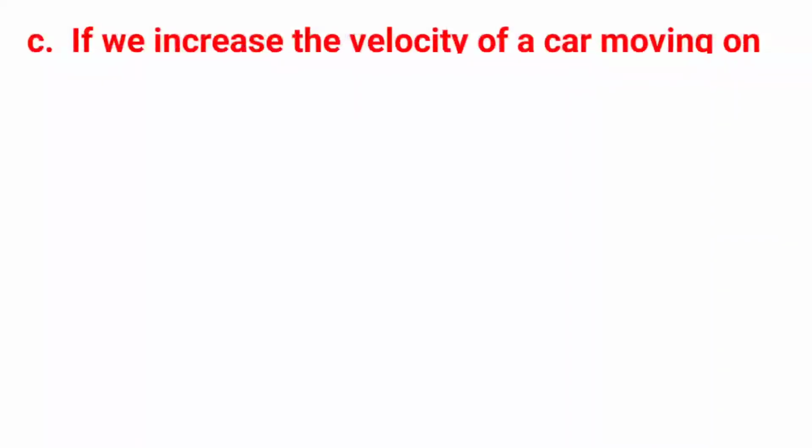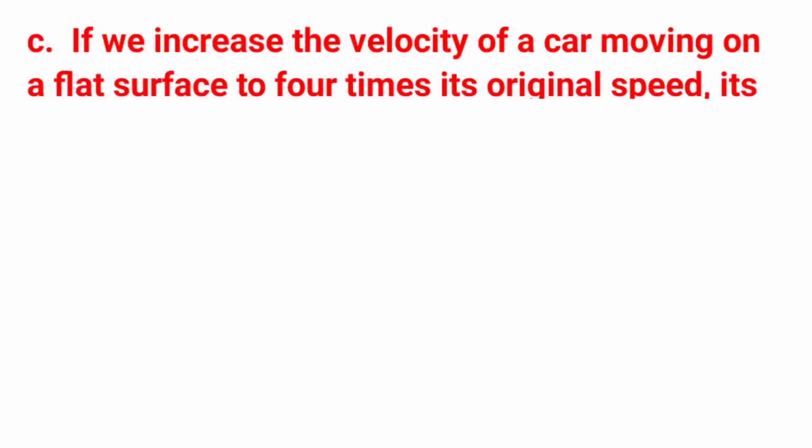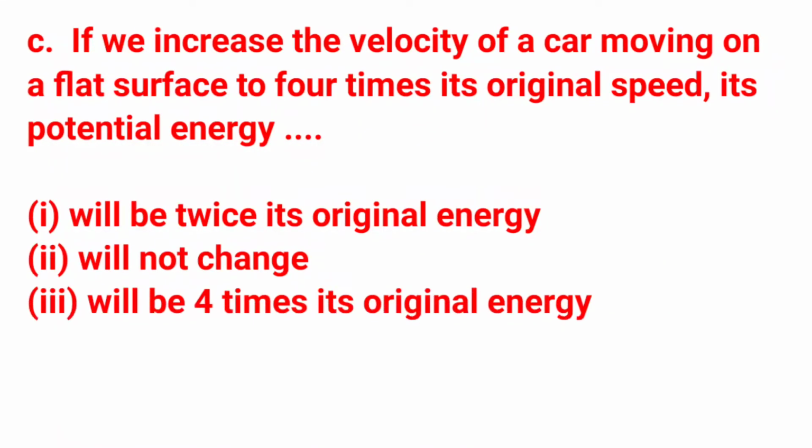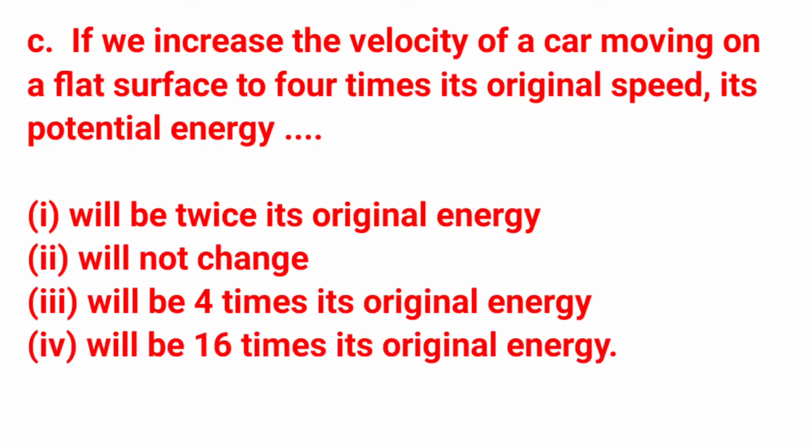Remains unchanged. C. If we increase the velocity of a car moving on a flat surface to 4 times its original speed, its potential energy. 1. Will be twice its original energy. 2. Will not change. 3. Will be 4 times its original energy. 4. Will be 16 times its original energy. Answer is option number 2. Will not change.